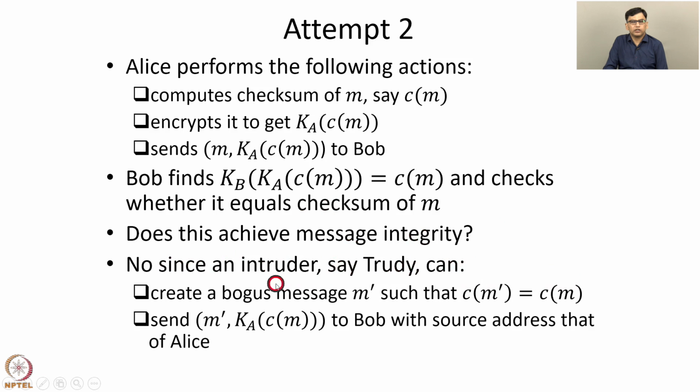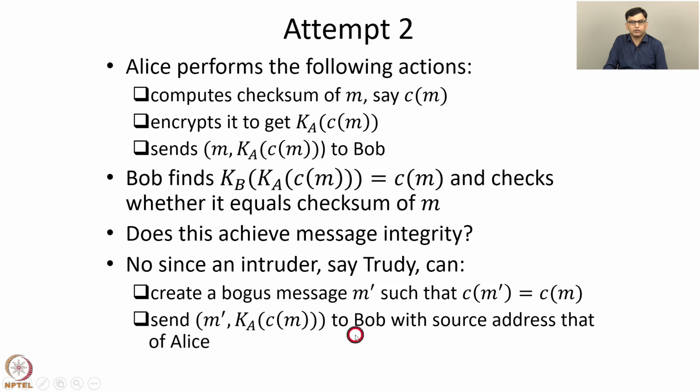And then the intruder can send the bogus message M prime along with the original encrypted checksum, that is Ka of C of M, to Bob with source address that of Alice. Now this message M prime is chosen such that C of M prime equals C of M. When the receiver Bob finds out the checksum, the value obtained after decrypting this part of the message, C of M equals C of M prime, and hence the verification at Bob succeeds.